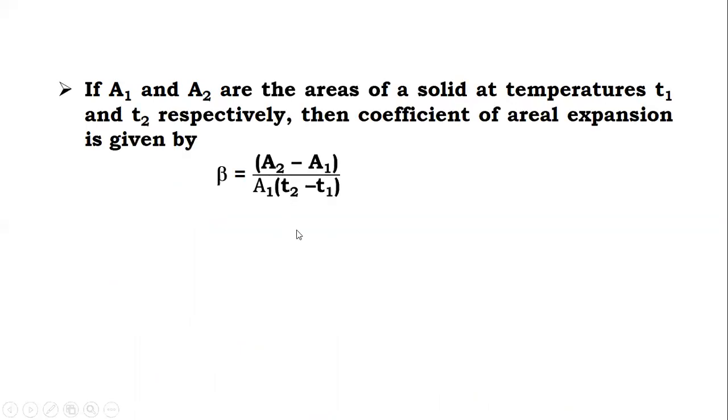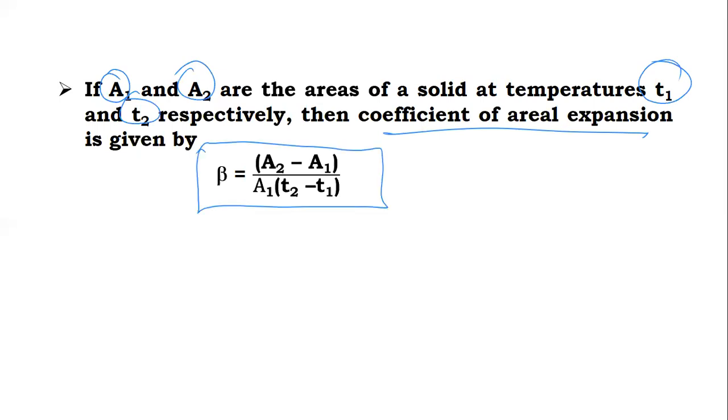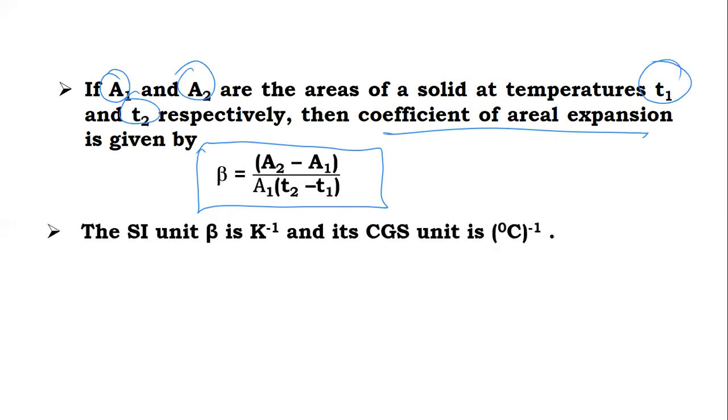Here area 1 and area 2 are at temperatures T1 and T2, and the coefficient of areal expansion is given by this formula. Again, the SI unit is per Kelvin, and the generally used unit is per degree Celsius.